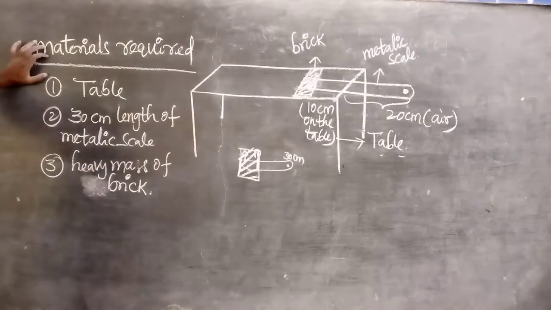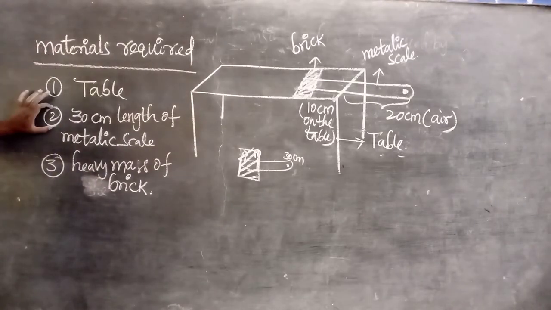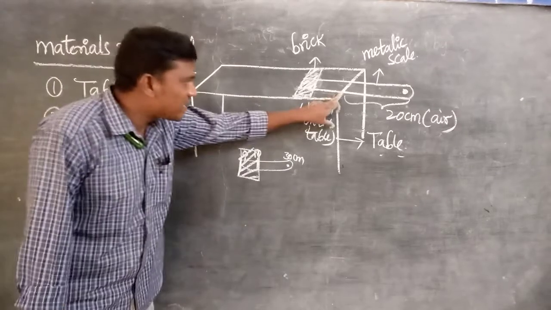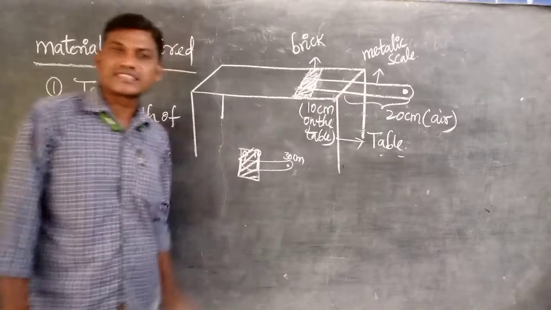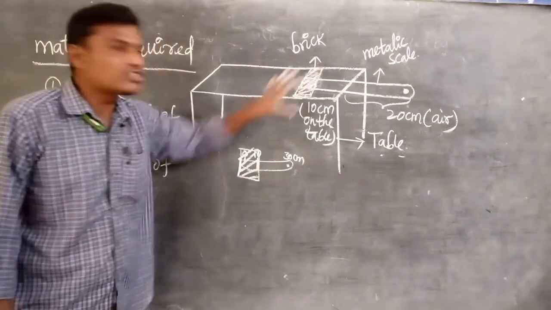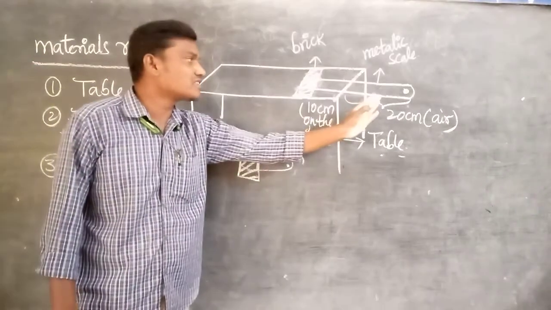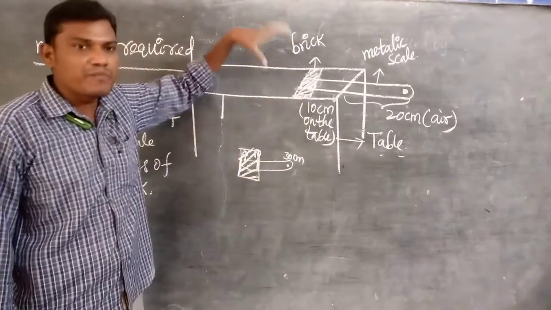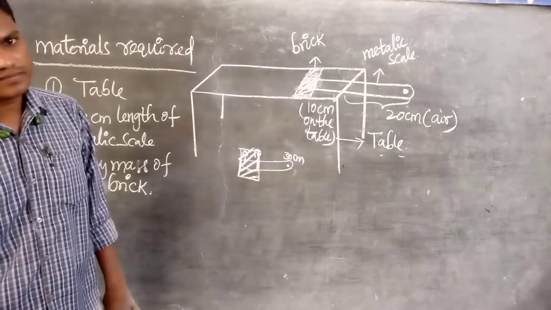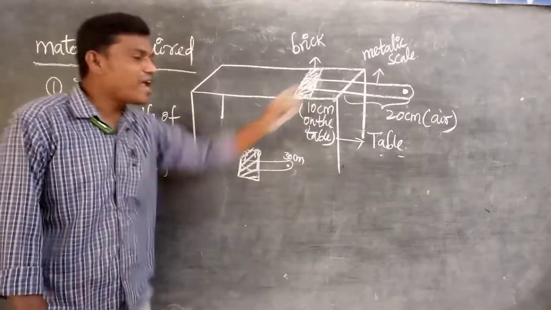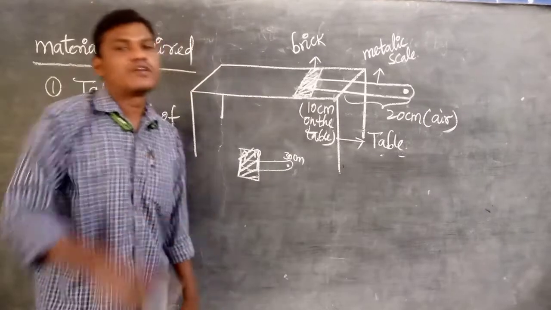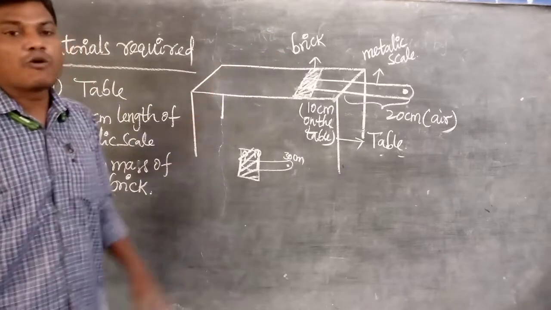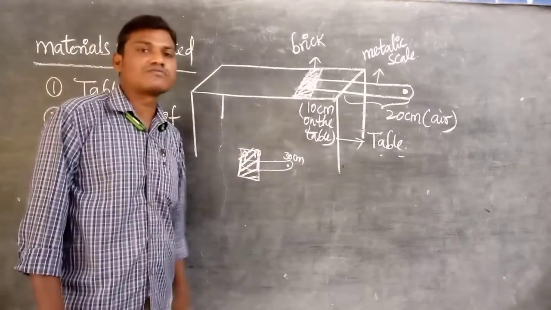Once again listen, what materials are required? A table, a 30 centimeter length metallic scale and a heavy mass of a brick. First of all, take a 30 centimeter length metallic scale. 10 centimeter portion is placed on the table and the rest, 20 centimeter, is in the air. Now take a heavy mass of a brick and place it on the scale. Now at the free end of the scale, initially tap with the help of your finger, and observe and note how many times it vibrates and how much intensity of sound is produced.